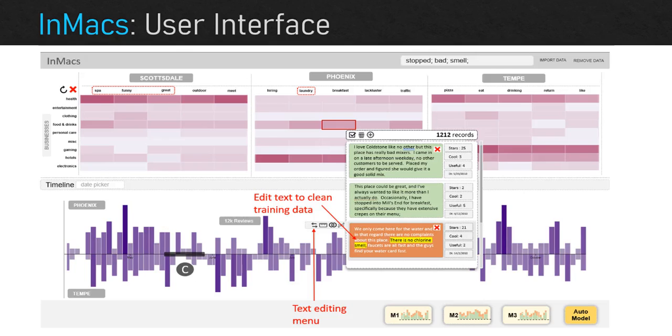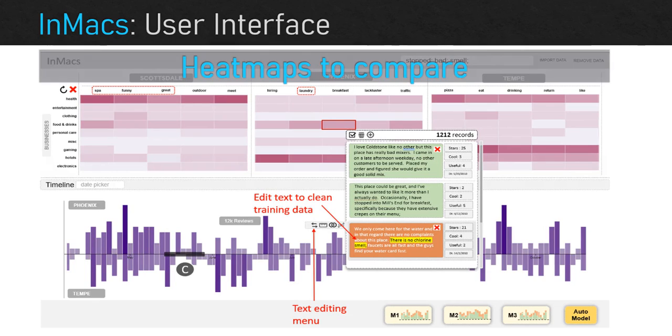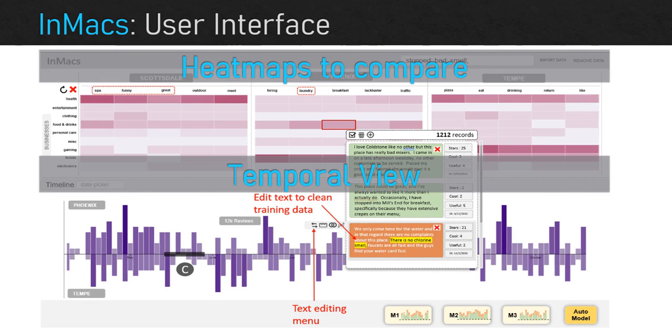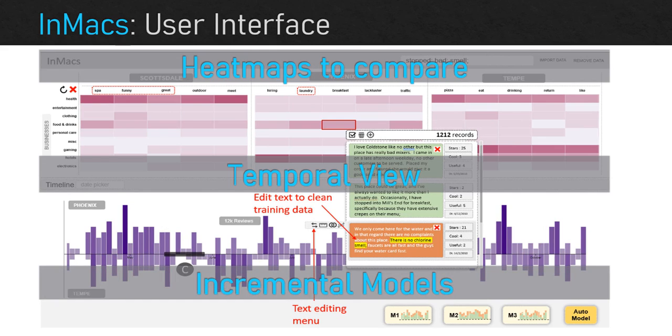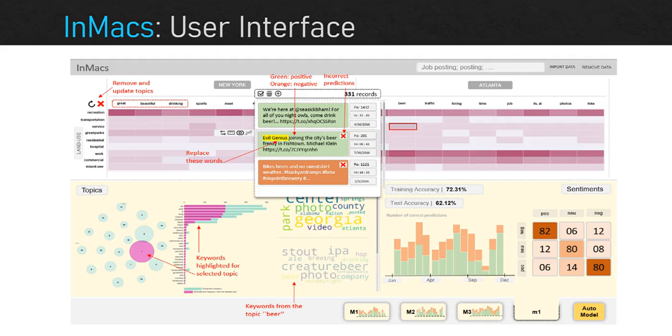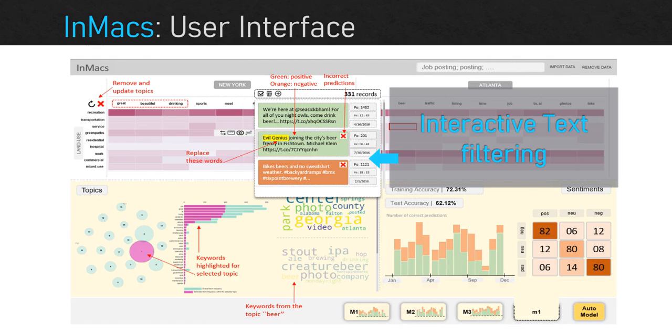InMacs user interface comprises a collection of heat maps to compare topics and categories of text documents across multiple geolocations. The color encodes the number of tweets from a topic and a category, such as land use type in urban planning. A temporal view shows a histogram of the number of text documents on a timeline. A model overview panel shows thumbnail previews of models' predictions. Users can click on any cell of the heat map to see a text view, which lists text documents for